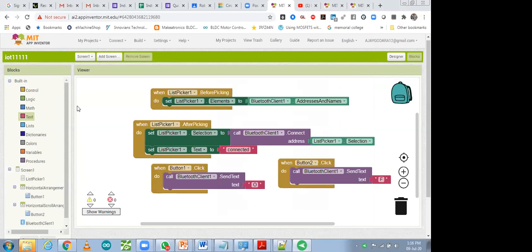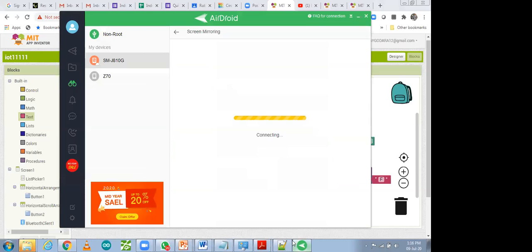This one is my app. Okay. I'm going to share my mobile screen with you. Be with me. So this one is my mobile screen over here. So I'm going to download it.